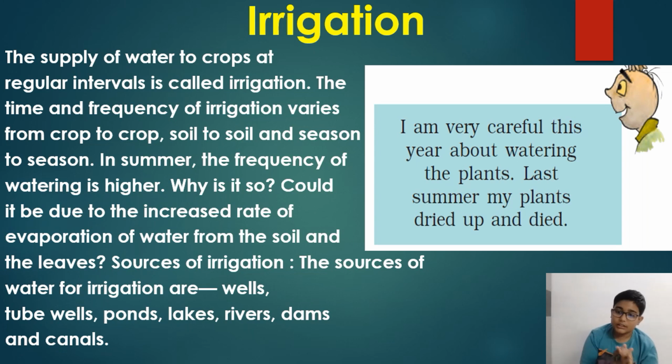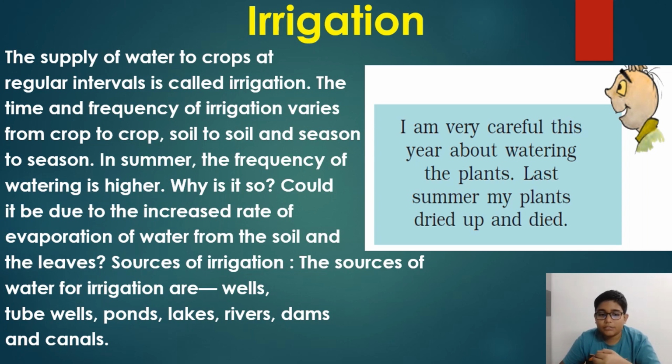The time and frequency of irrigation varies from crop to crop. For a rice plant, you need more. This depends on soil to soil and season to season. In summer, the frequency of watering is high. Of course, because summer will be a dry season, and there could be an increased rate of evaporation from the soil.